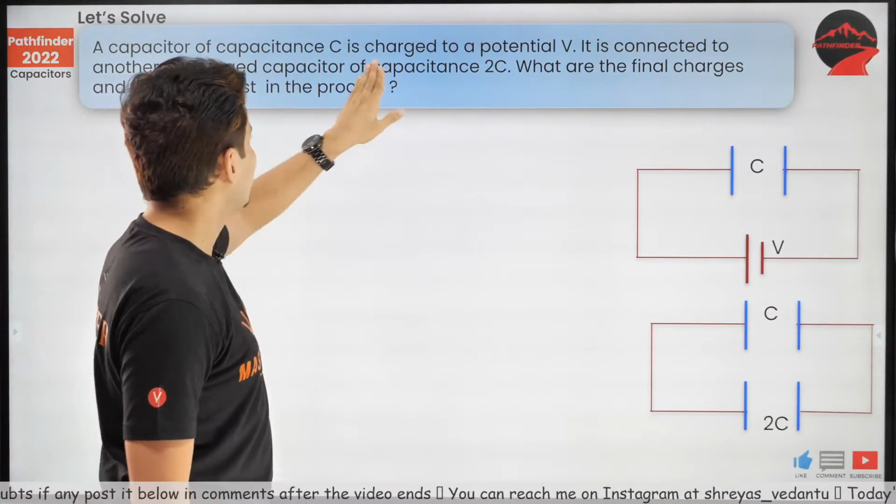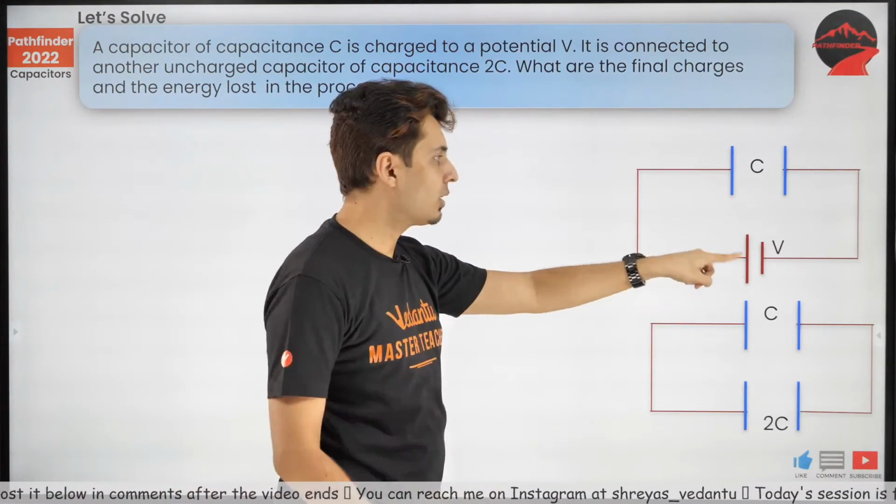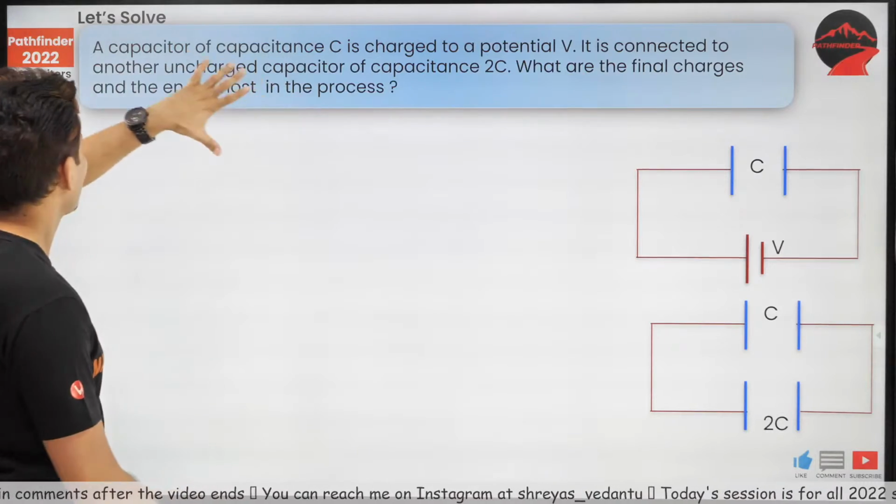Now, a capacitor of capacitance C is charged by a battery of voltage V. Okay. Now, it is connected.